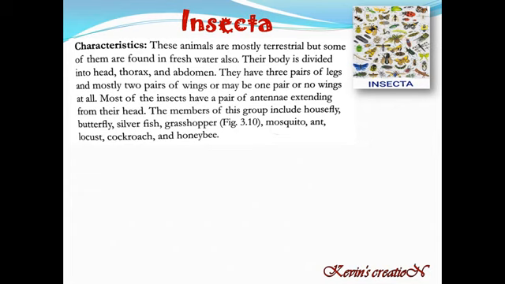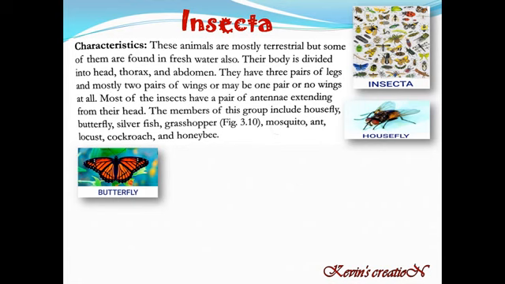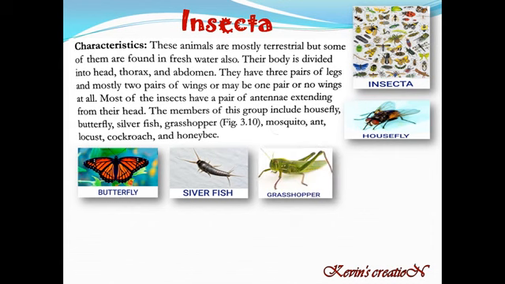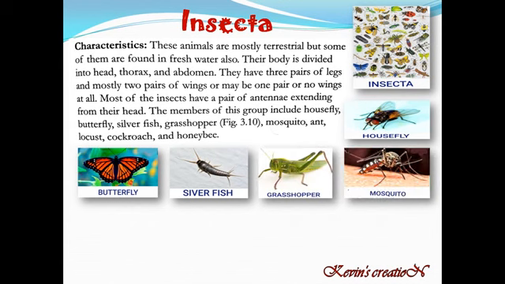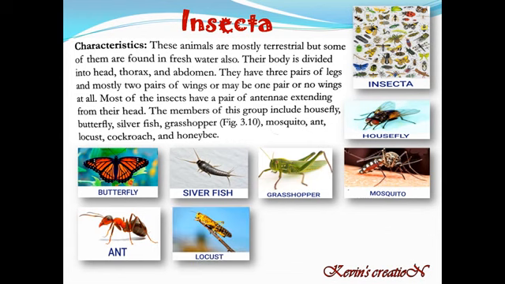Now the best example for this is cockroach. You must have seen it with the antenna. The members of this group include housefly, very very common in our houses, butterfly, which you find in the gardens, silverfish, very common in your books, grasshopper, mosquitoes, ants, locust.